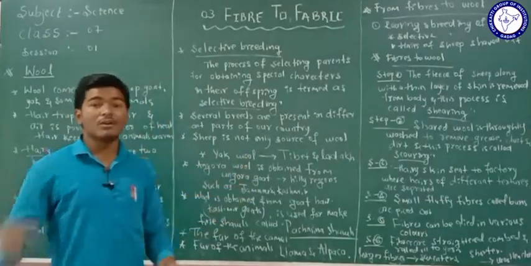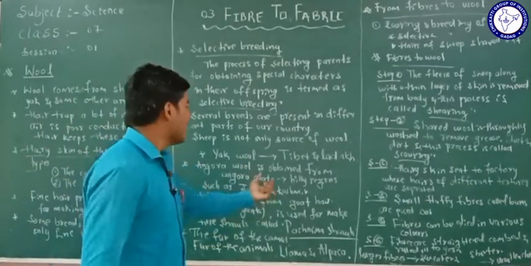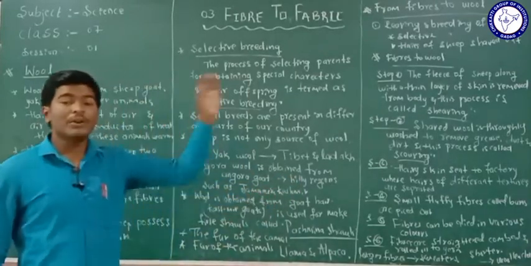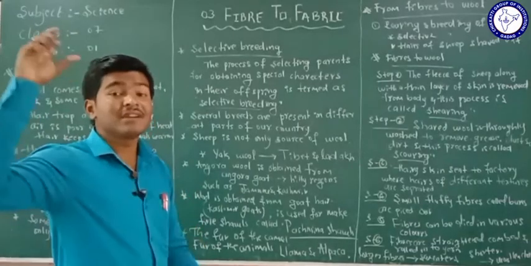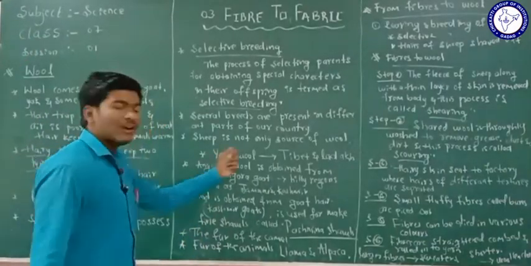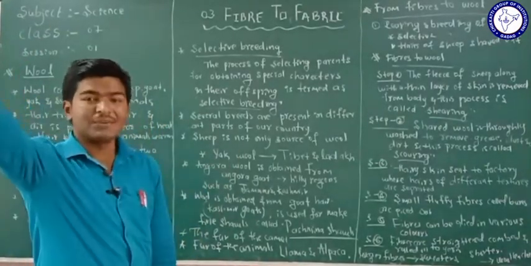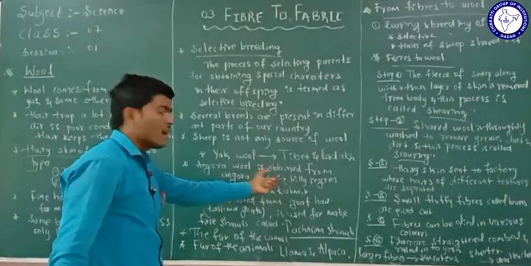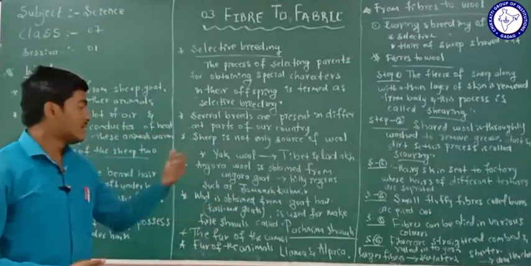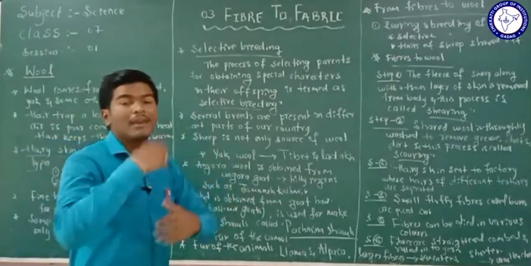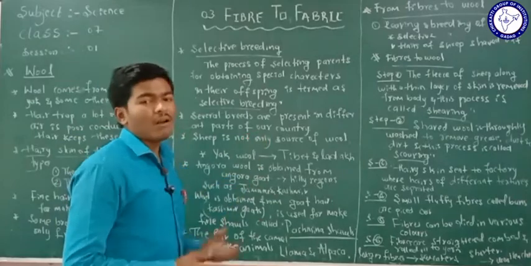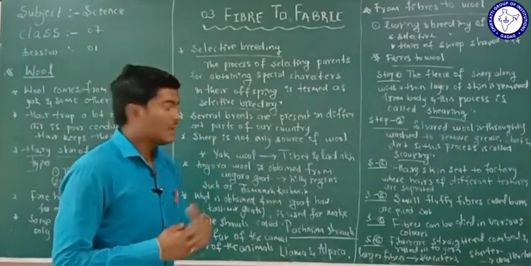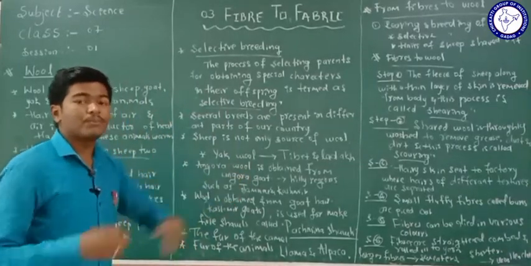We are going to find the Angora goat in the hilly regions of India, that is called Jammu Kashmir. The Angora goat is one type of goat which is present in the hilly regions of Jammu Kashmir. We are going to use the hairs of the Angora goat to make wool. Have to remember, we are not going to use only the hairs of the sheep, but also the hairs of the Angora goat.